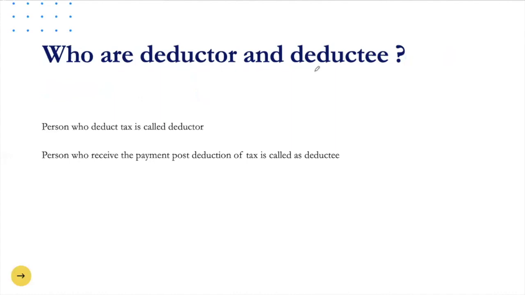Who are the deductor and deductee? The person who deducts tax is called a deductor, and the person who receives the payment post deduction is called a deductee. So if you remember our example, the bank was the deductor, and you who have received the interest income, or Mr. Sahil, is the deductee.